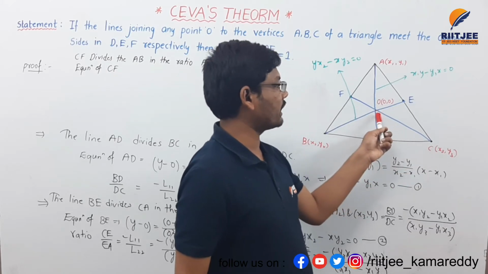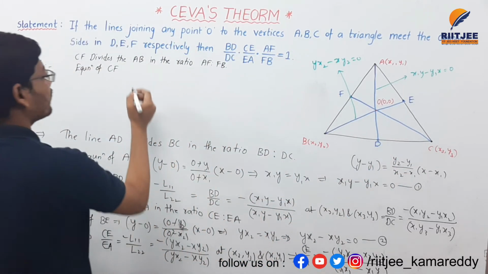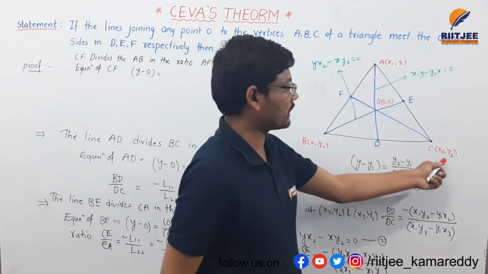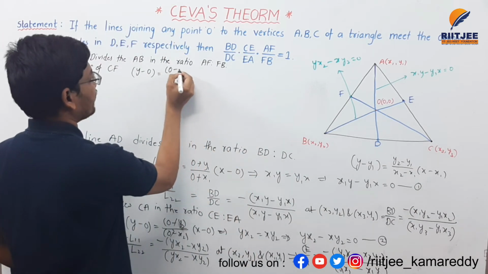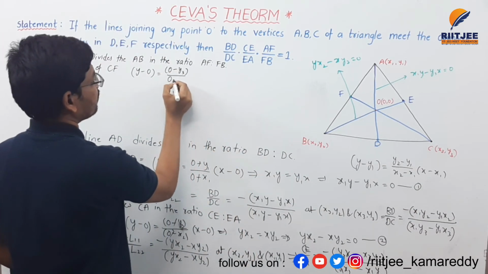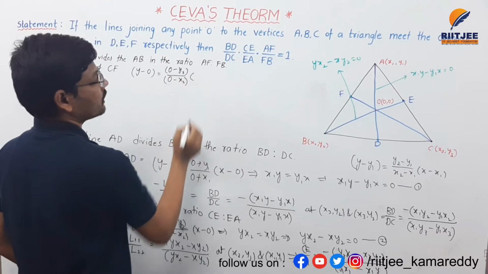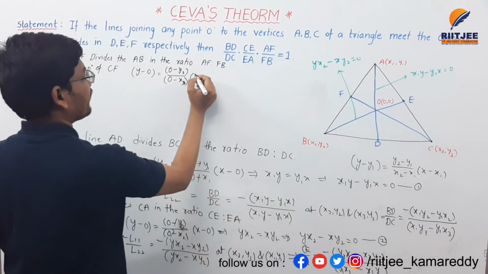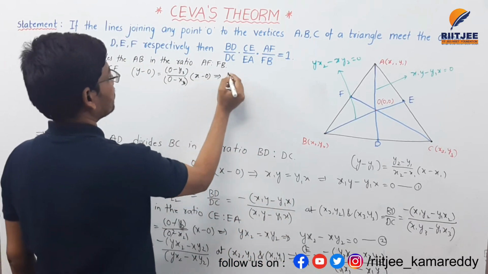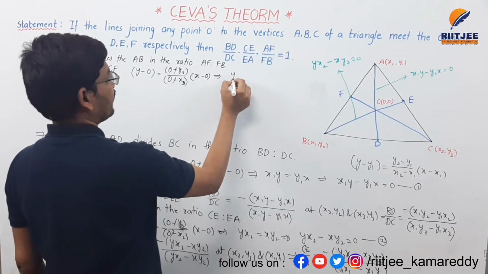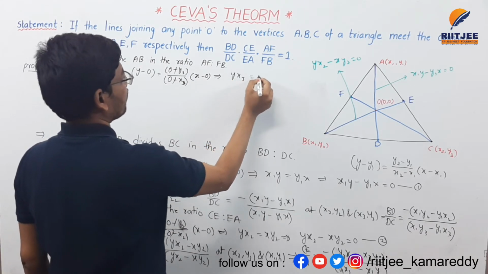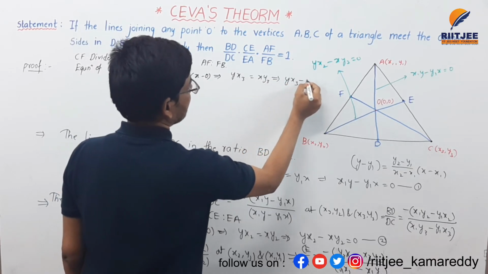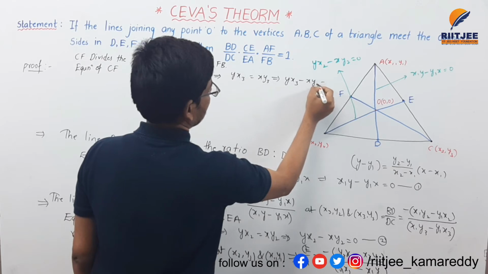If you want to find the equation of CO line, that is nothing but y minus 0 is equal to (y2 minus y1) where y2 is y3, 0 minus y3 by 0 minus x2... into (x minus x3), y3 minus y1. So that is x minus 0 here. This implies minus gets cancelled. Y into x3 equals x into y3. This implies yx3 minus xy3 is equal to 0.